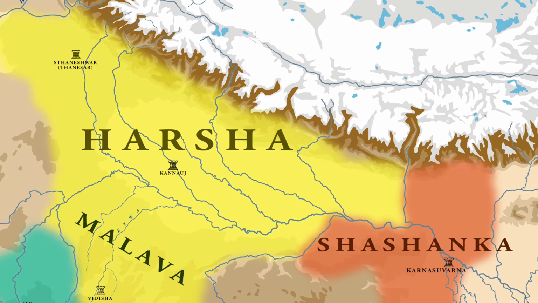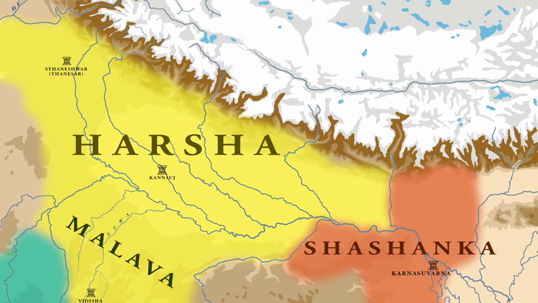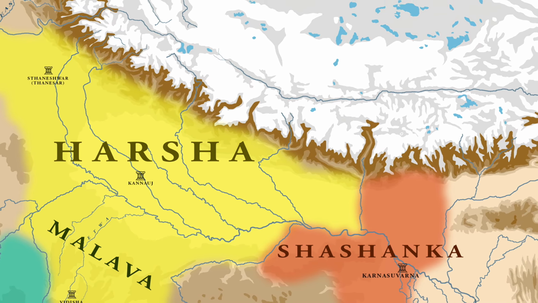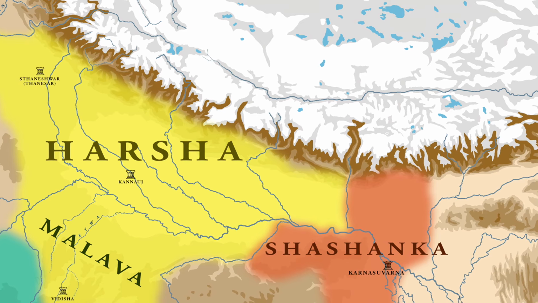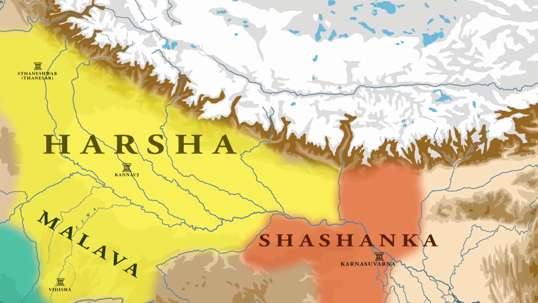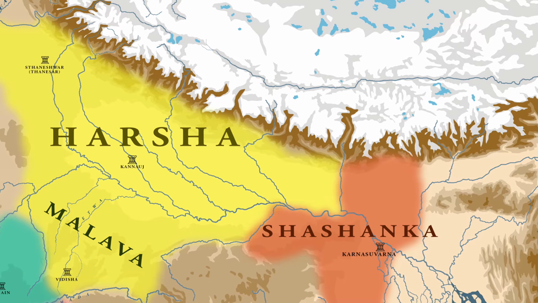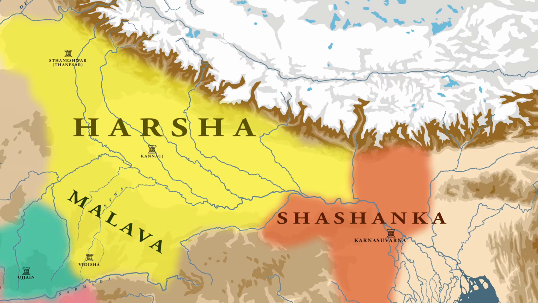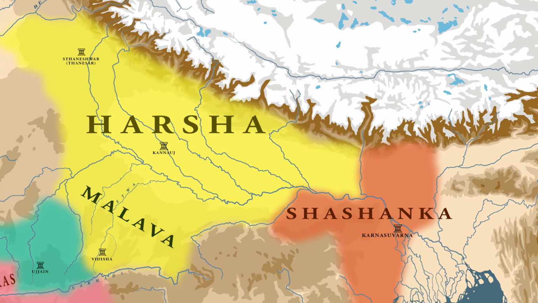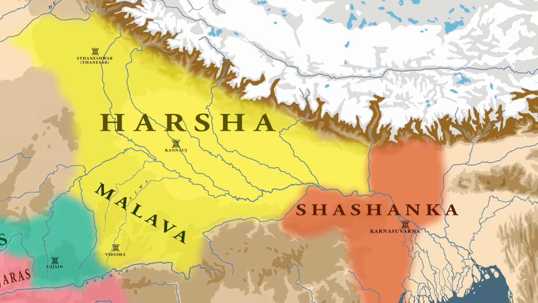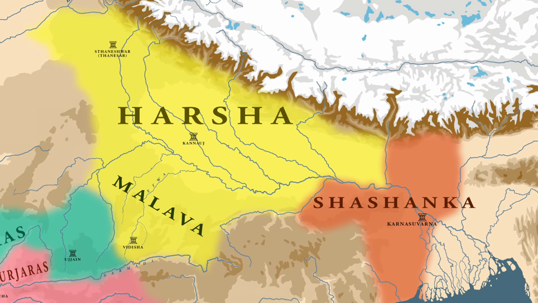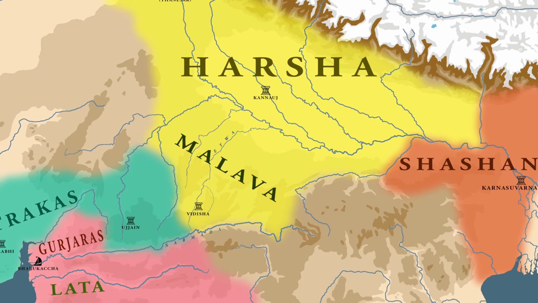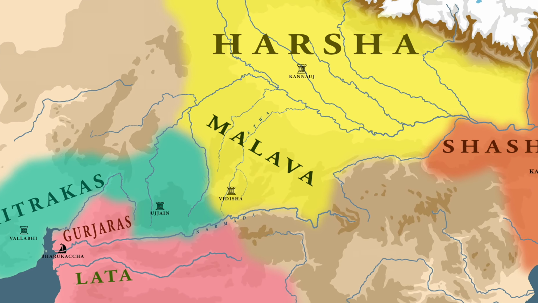Earlier, he was busy in consolidating his hold over the joint lands of the Maukhris and the Pushyabhutis. But now he was free to tackle the situation in the Deccan. His recent campaigns against Shashank, the ruler of Gauda, had earned him the territory of northern Bihar. Although the complete conquest of Gauda was still far off, at least Shashank was not the immediate threat. Harsha now could focus all his energy on the Deccan, as the situation had become serious.